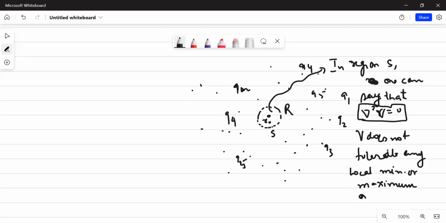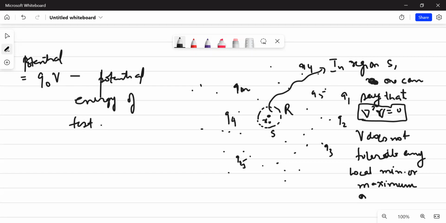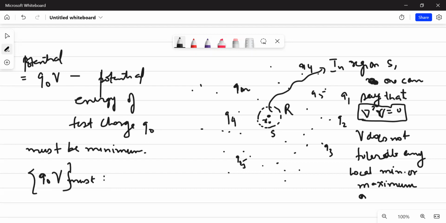Now, in order to understand stable equilibrium, again, we have to bring a test charge. If I bring a test charge Q naught at this particular point, Q naught into V will become the potential energy of the test charge. And if I'm saying this is a point of stable equilibrium, then if I bring a test charge, it must be at a stable equilibrium. That implies the potential energy of the test charge Q naught must be minimum. And if it is minimum, then Q naught into V must be minimum.